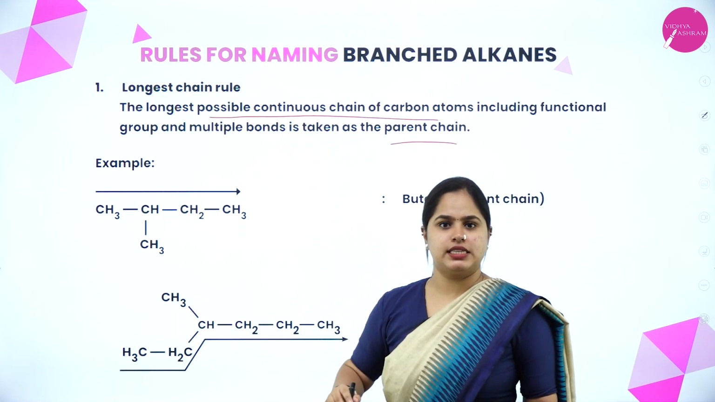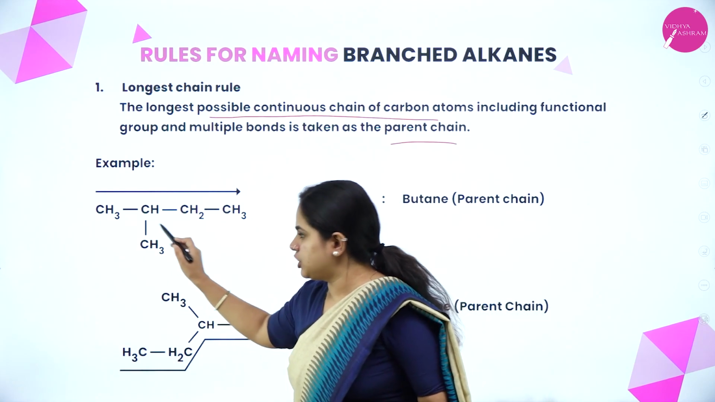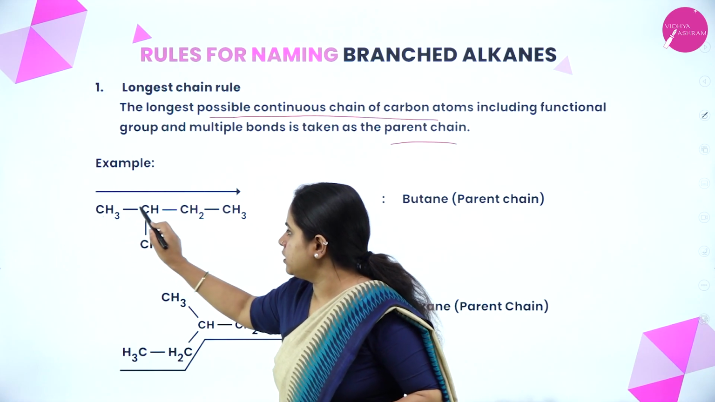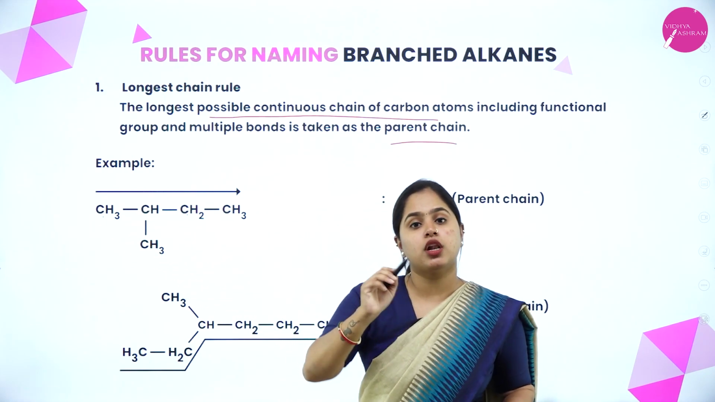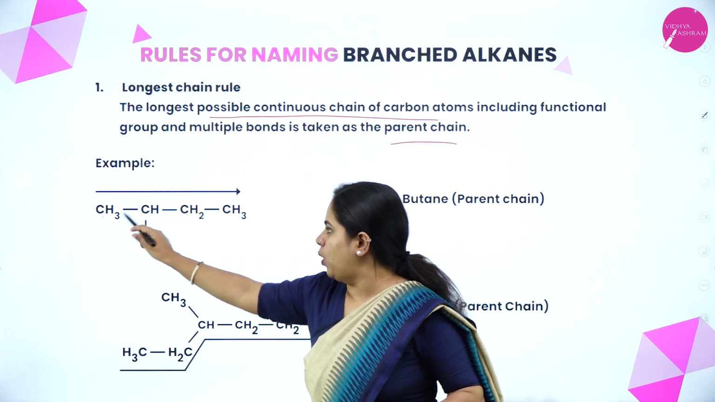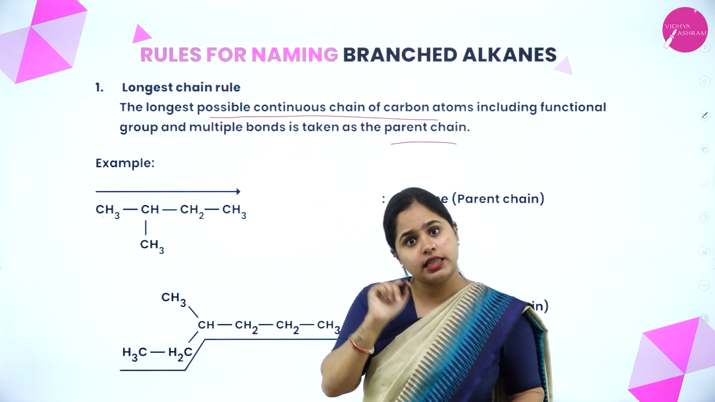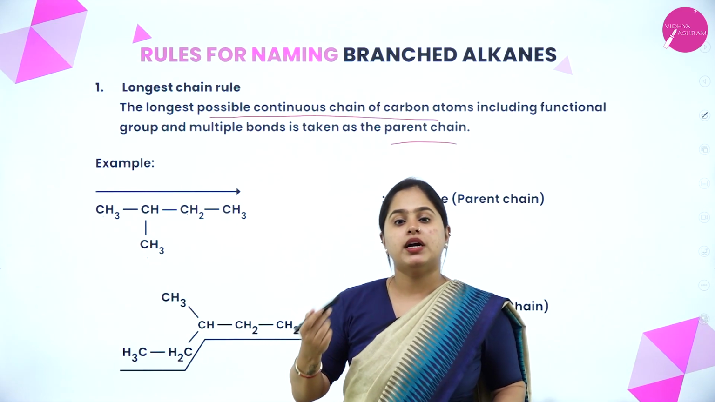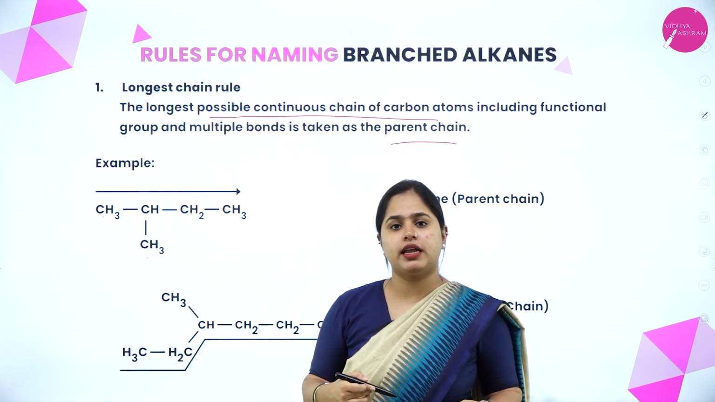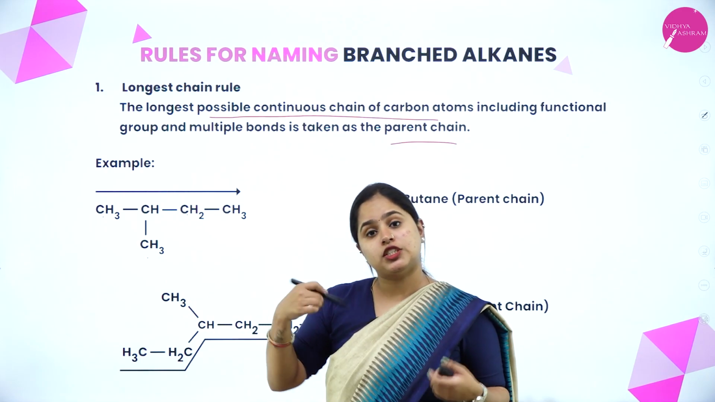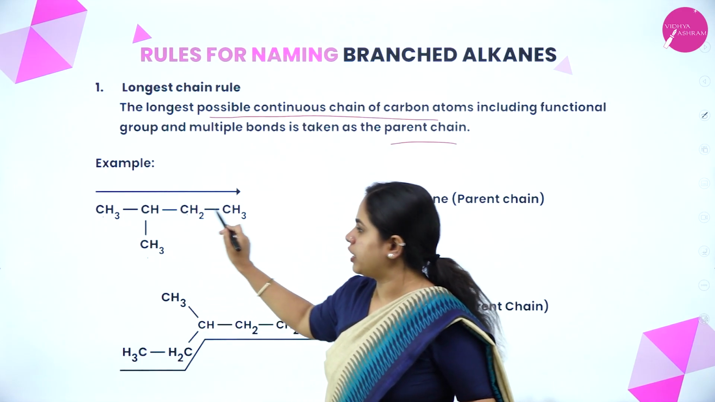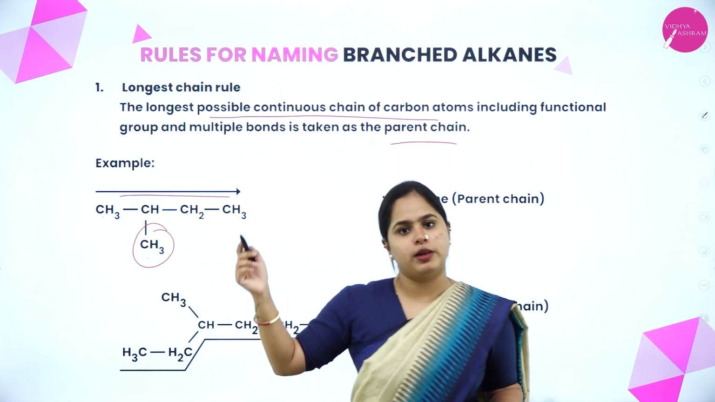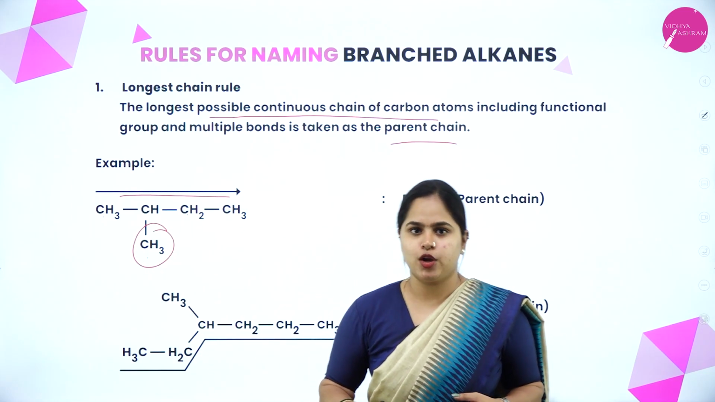So let's take this example. As you can see, a branch is here. That's why it is called a branched alkane. As you can see, 1, 2, 3, 4. Which is the longest chain here? It is this one, 1, 2, 3, 4. Another possibility is 1, 2, 3. You can go this way as well. But how many carbon atoms will be there in that case? Only 3. So which will be the longest chain? It will be 1, 2, 3, 4. This will be your longest chain and this methyl group will be present as the branch there. I hope it is clear.